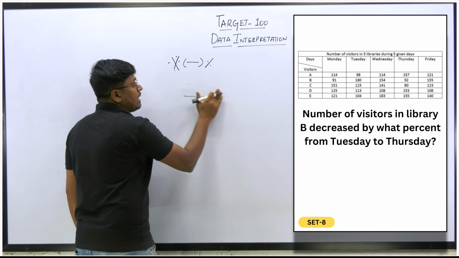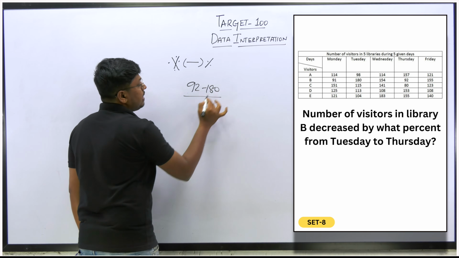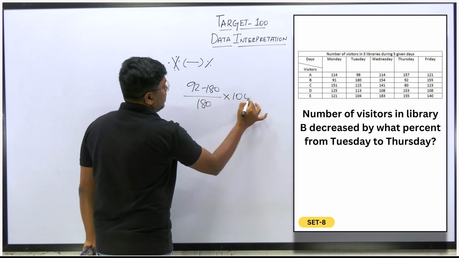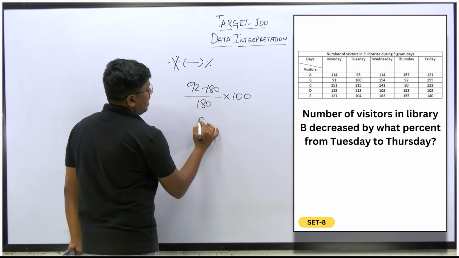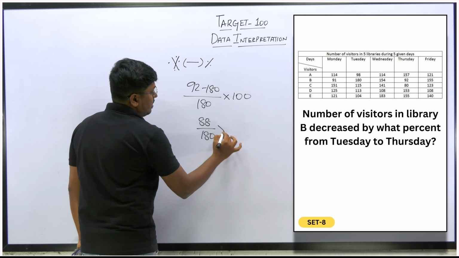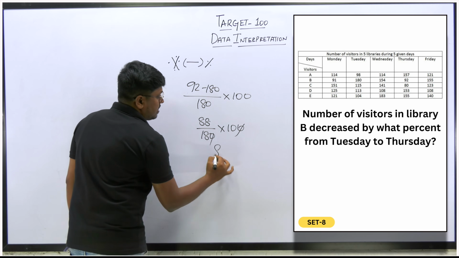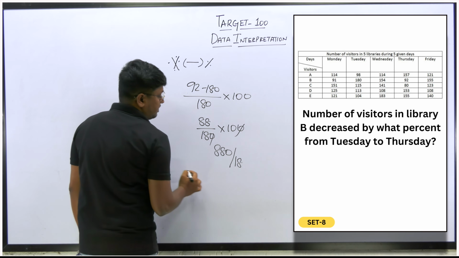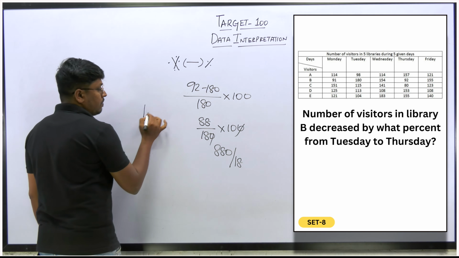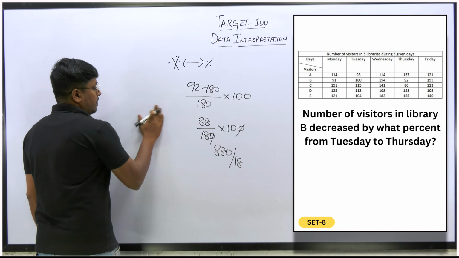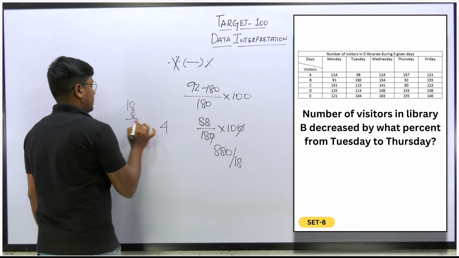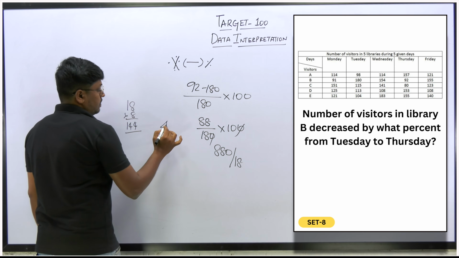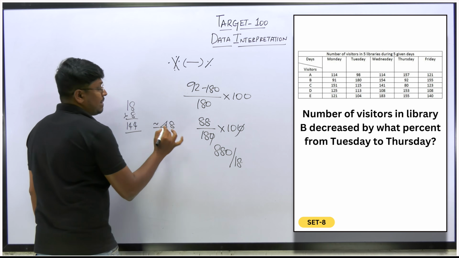So you have to write 92 minus 180, divided by 180, into 100. Got it? So this will be 88 divided by 180 into 100, so 880 divided by 18. Approximately 48, right?